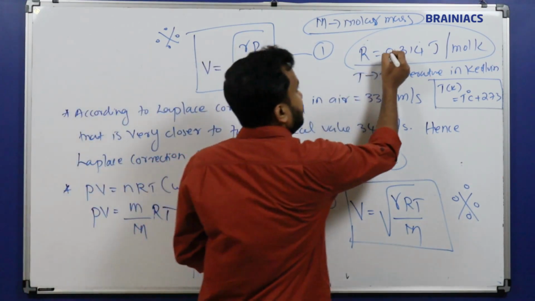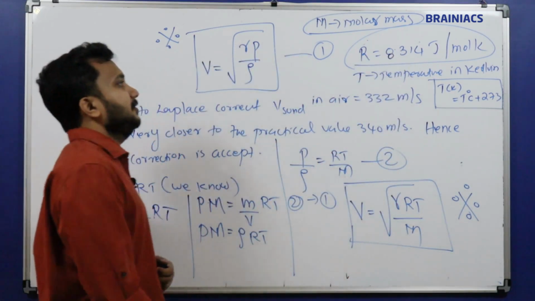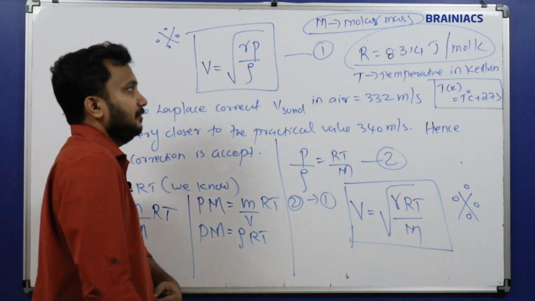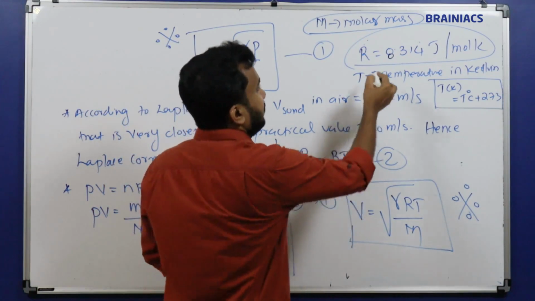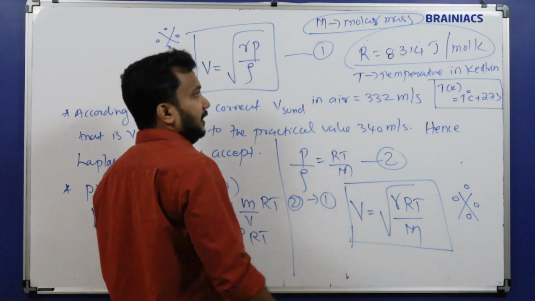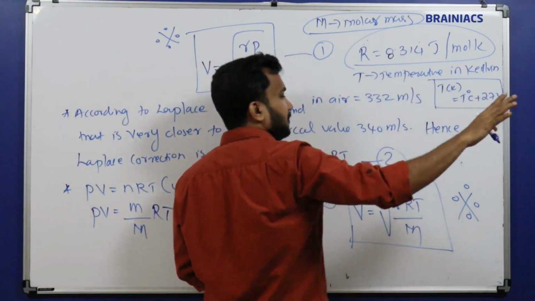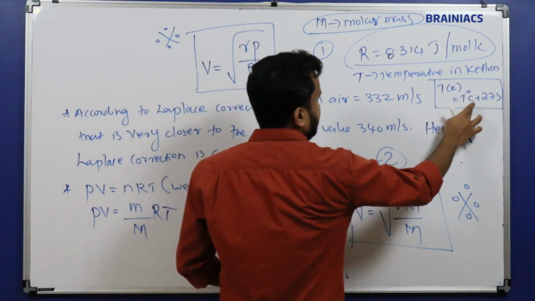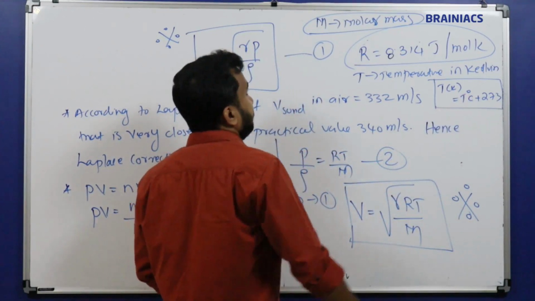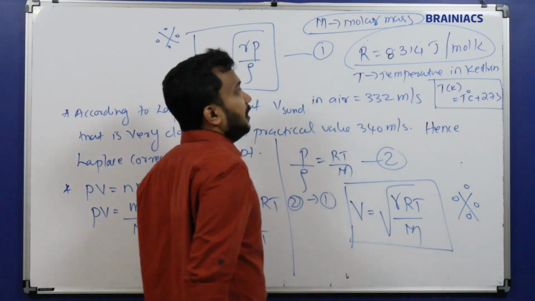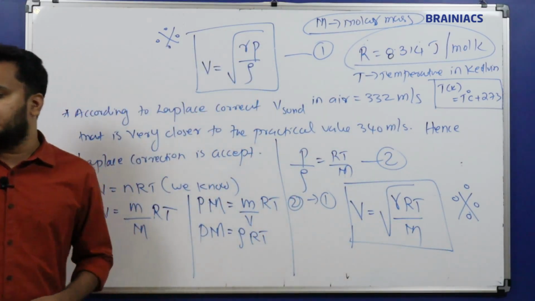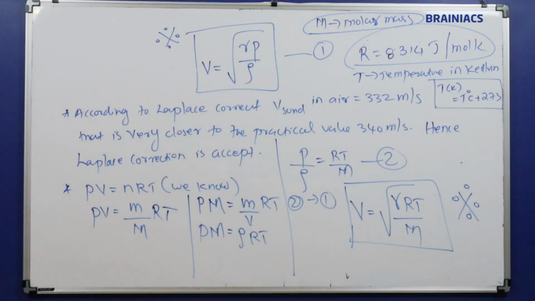This is not 0.314, this is 8.314 joule per mole Kelvin. I wrongly wrote it there. Temperature in Kelvin: in 90% of questions they will give the temperature in degrees Celsius, and you add 273. M is the molar mass. Whichever gas molecule is given will be there.